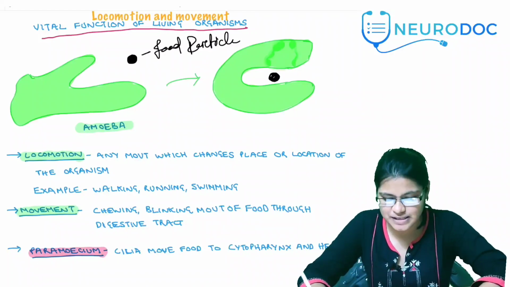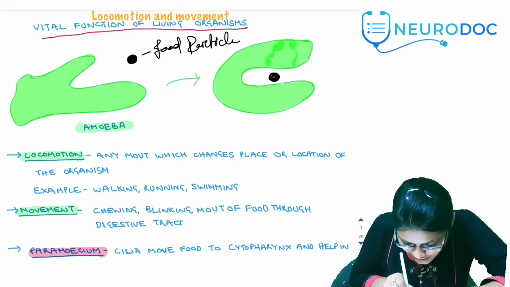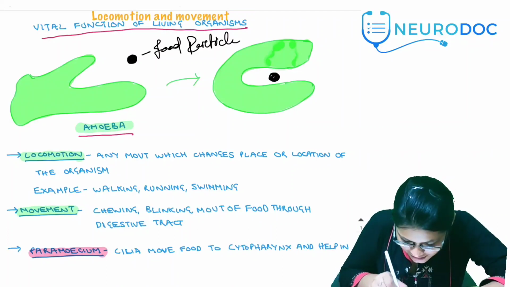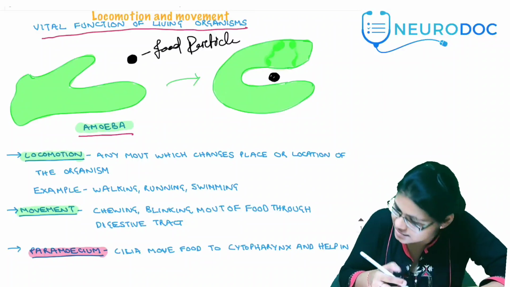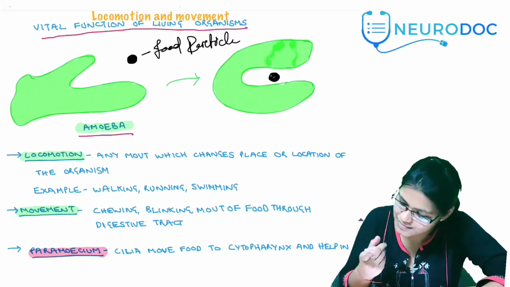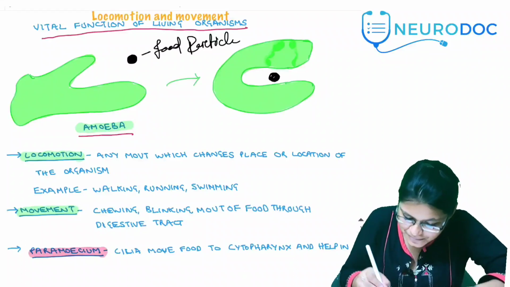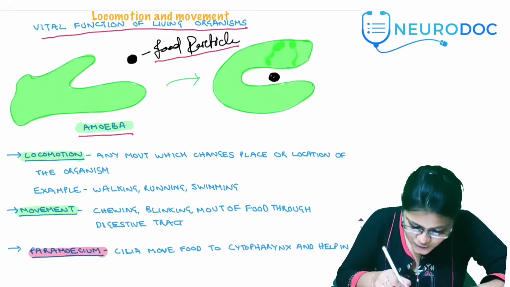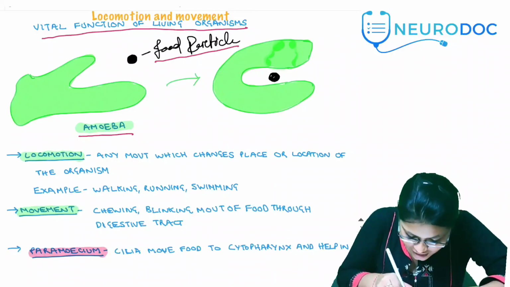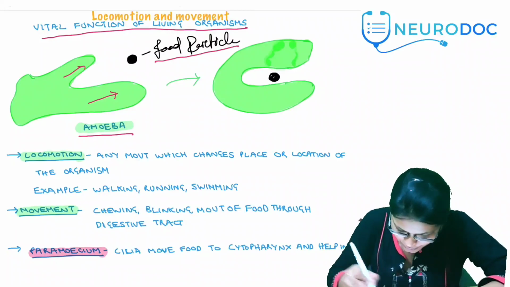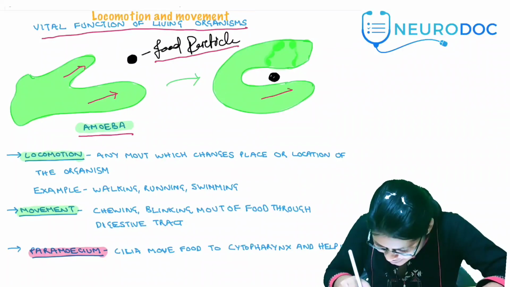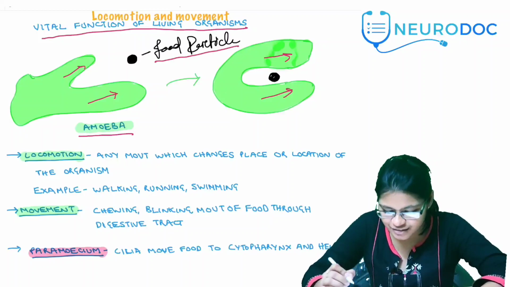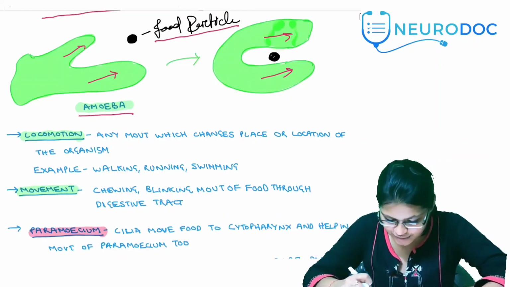So what is the most basic movement? The most basic movement is seen in amoeba. How? This is the amoeba, and these are the food processes. Imagine there's a food particle here and this amoeba is trying to chase that food particle. Because of streaming of protoplasm, the pseudopodia are formed. These are the false feet, and they come closer and engulf the food particle, like you can see here. After that, they fuse and the food particle is engulfed inside the amoeba. So this is a basic sort of movement.